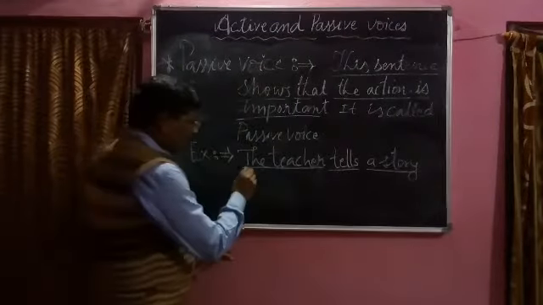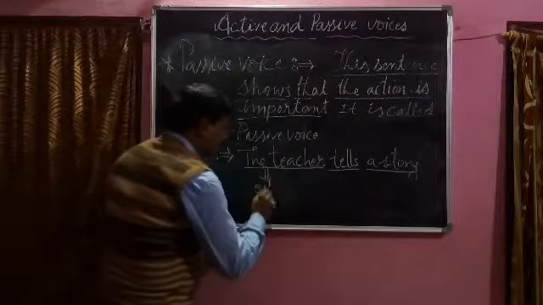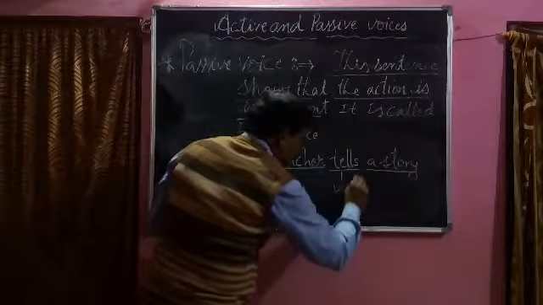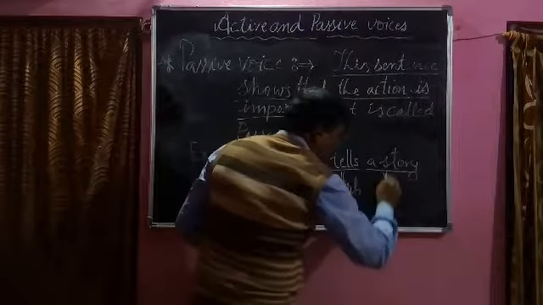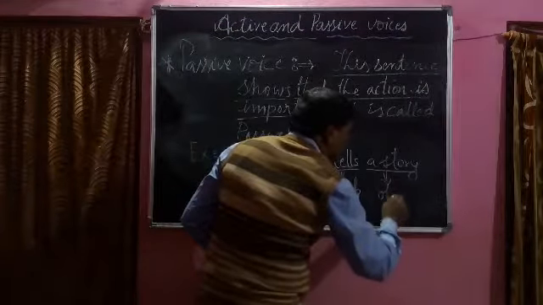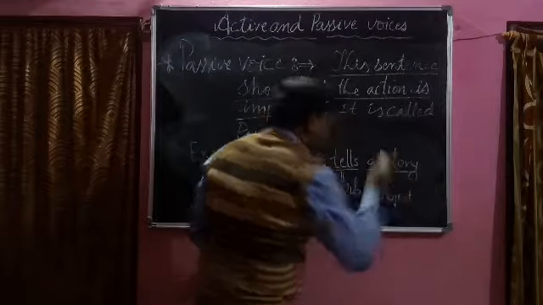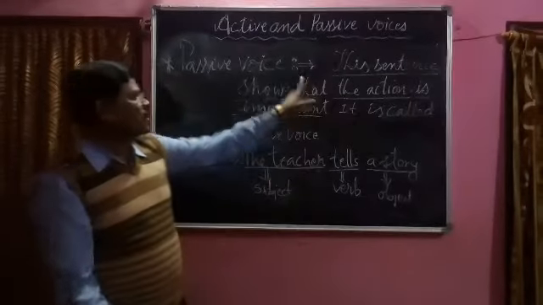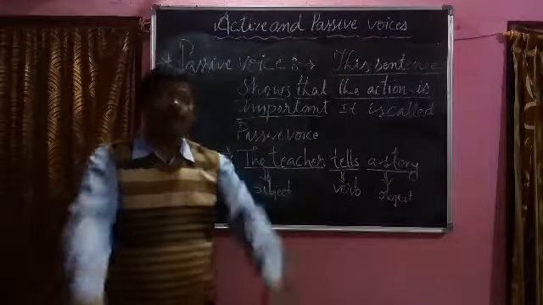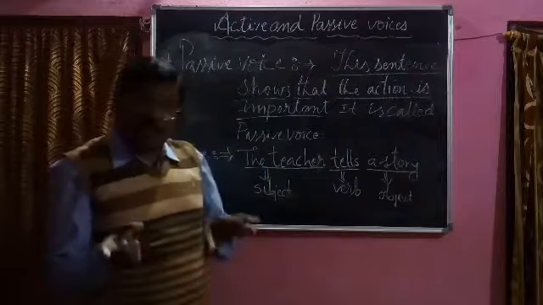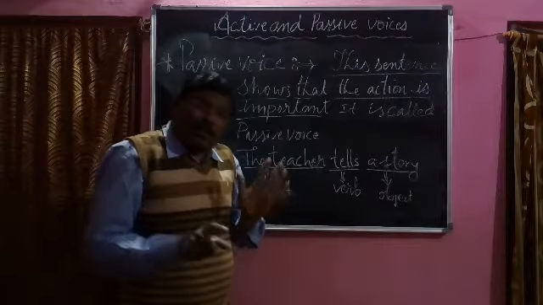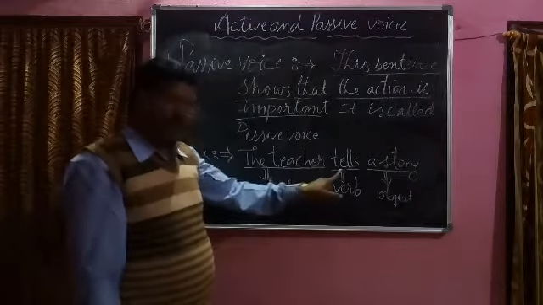I have earlier told you that if a sentence is active voice, already I have written it, here see, a subject, it is a verb, it is an object. What is the voice of this sentence? This voice of the sentence is active voice. Because we are going to change into passive voice, that is why we should write first of all active voice. So let us try to understand.